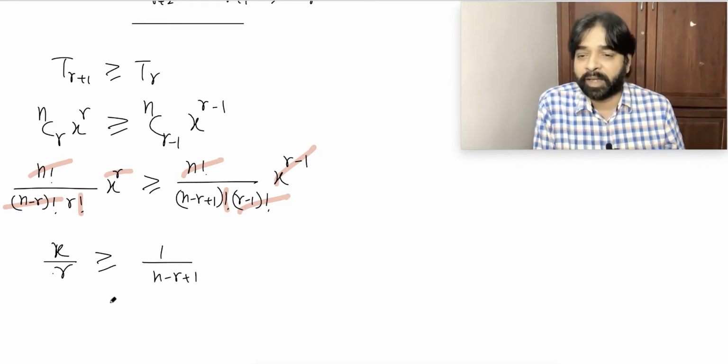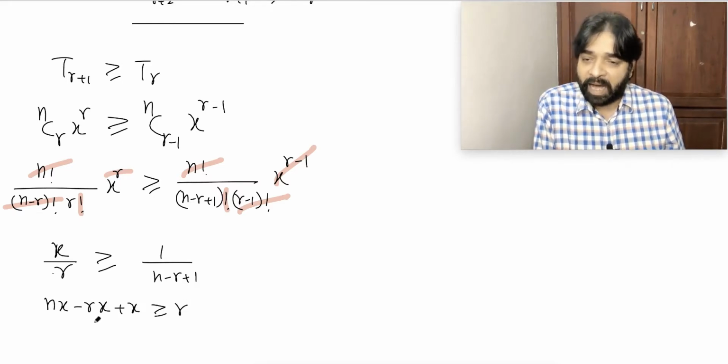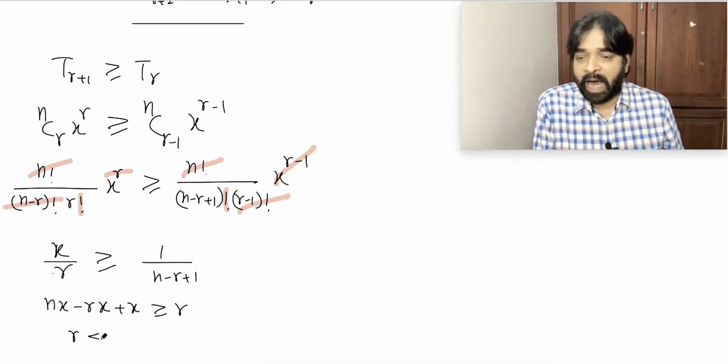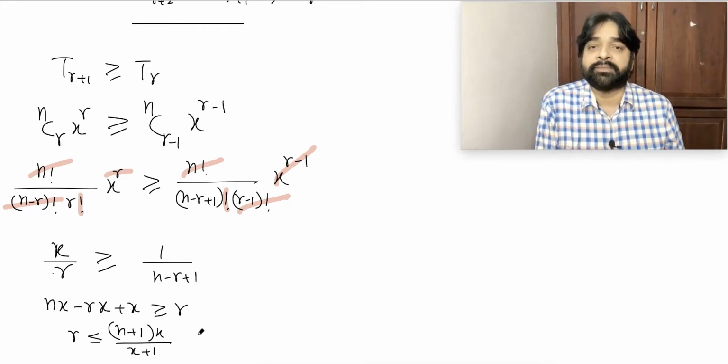x by r greater than or equal to 1 by (n minus r plus 1). My target is to get the value of r, so I will say nx minus rx plus x greater than or equal to r. Shifting r to one side, we get r less than or equal to (n plus 1) into x by (x plus 1). Did you not understand?